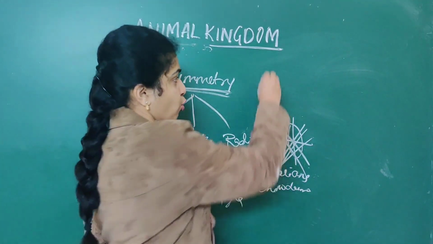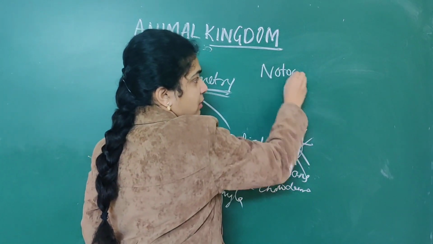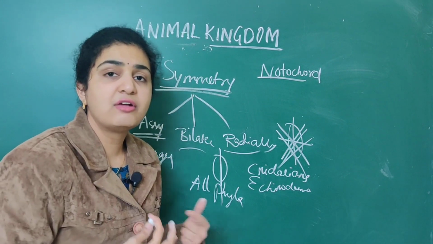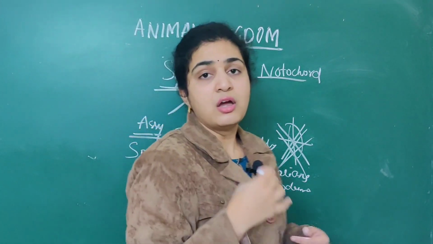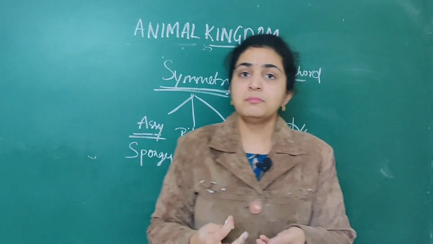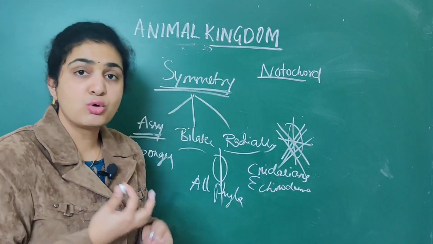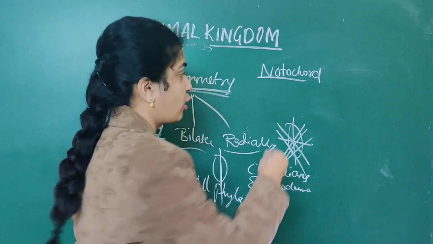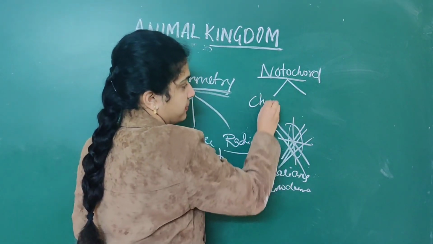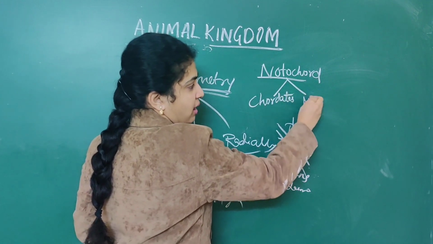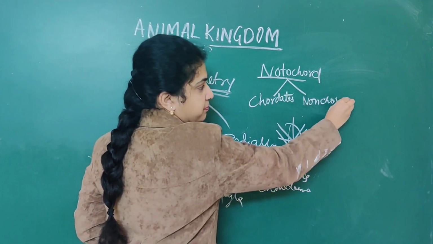Next, when we come to notochord, notochord is nothing but a mesodermally derived rod-like structure which is absent in a few organisms. If this notochord is present, they are called chordates. If notochord is absent, they are called non-chordates.